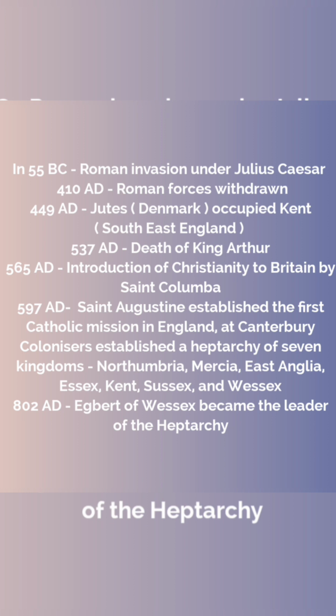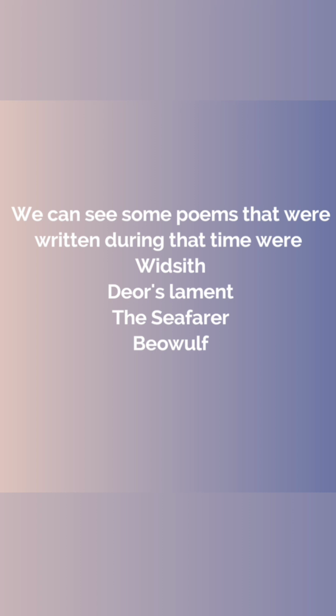Now let's talk about some of the works that were written at that time, and they were mostly poems. The known poems are Widsith, Deor's Lament, The Seafarer, and Beowulf. As we all know, Beowulf is the epic of England. Beowulf has been translated by many writers, and some of the well-known ones are J.R.R. Tolkien, Seamus Heaney, and many others.